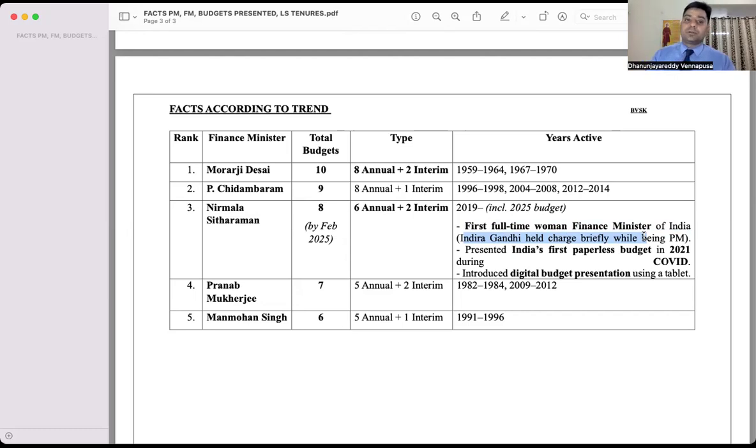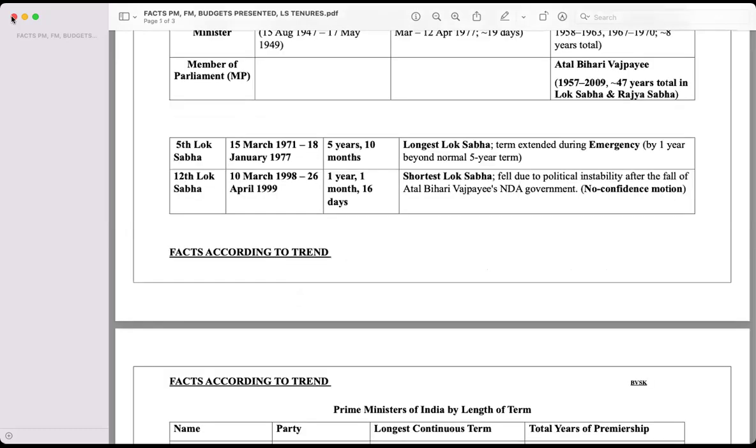So this is the order: Morarji Desai, P. Chidambaram, Nirmala Sitharaman and Sri Pranab Mukherjee. These are the persons who have presented the budget the most number of times. These are the things that we have to remember as far as the trends in India are concerned. This is some trend analysis: who is the longest serving prime minister and who is the longest serving finance minister of the country.